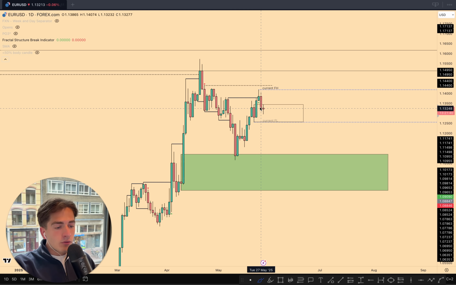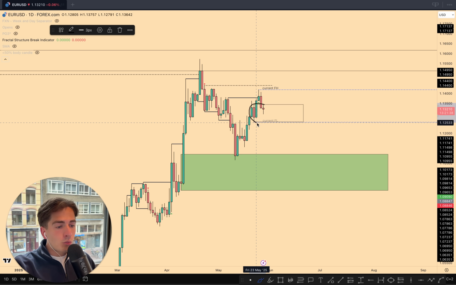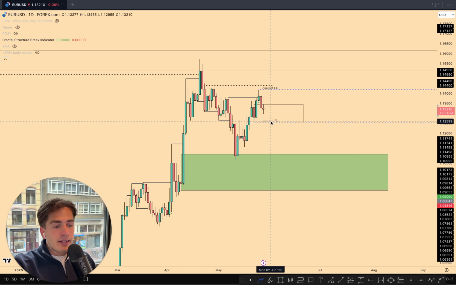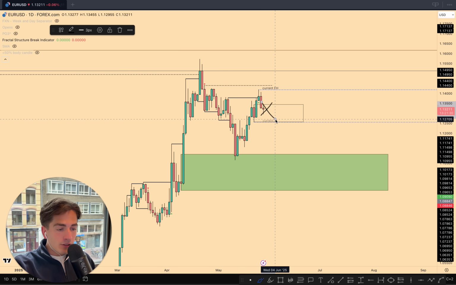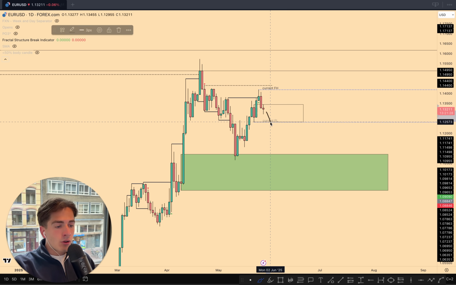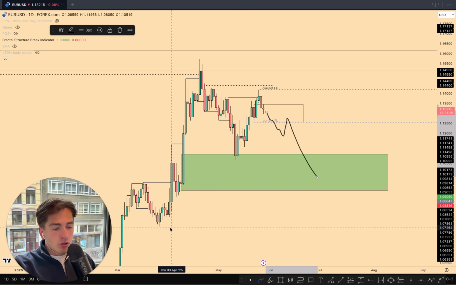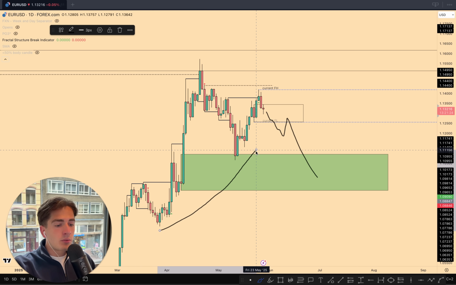So what I'm now looking for is to see, are we going to get bullish confirmation within this area of daily demand? And is that then going to push the market up higher? Or are we not going to see any bullish confirmation at all? And are we going to break the current fractal low so that we can look for shorts again to target this overall ascending lows that we still have over here?